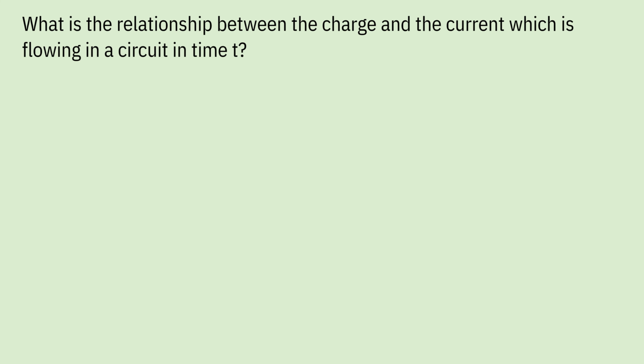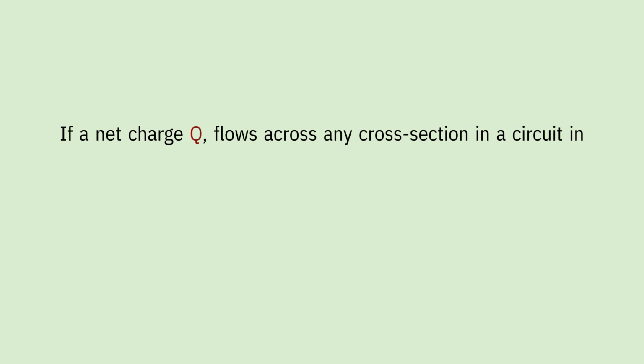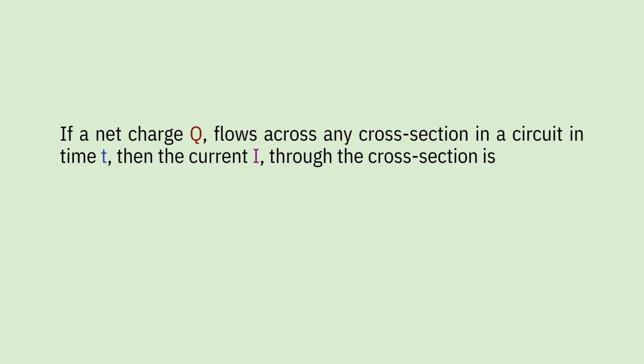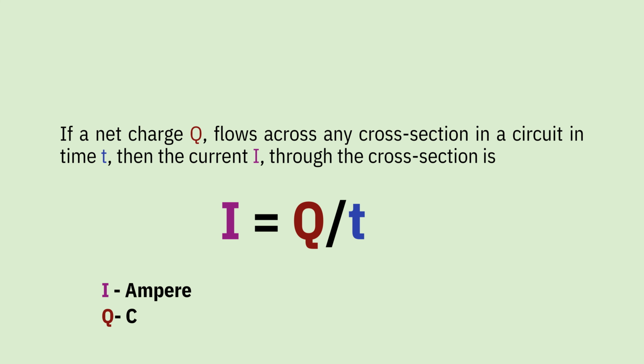Now, if I ask you what is the relationship between the charge and the current which is flowing in a circuit in time t? Well, if a net charge Q flows across any cross section in a circuit in time t, then the current I is the charge flowing through the cross section in time t, that is Q by t. Here the unit of current is ampere, charge is coulomb, and time should always be in second.